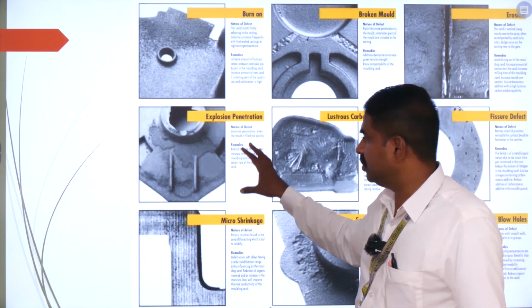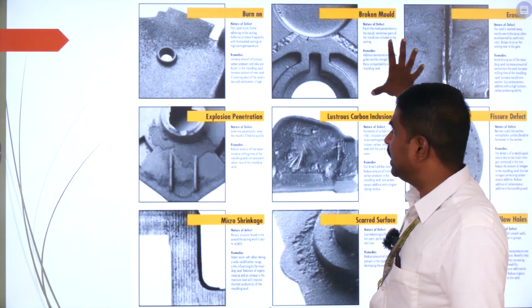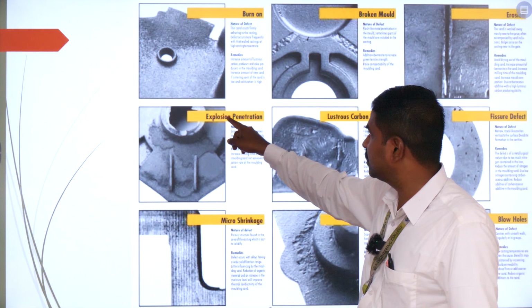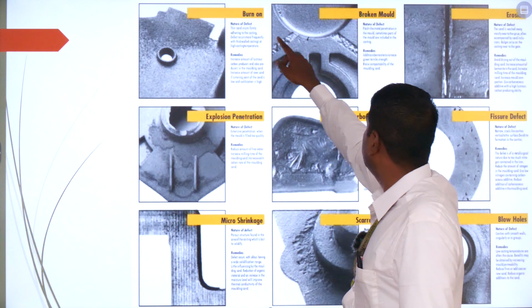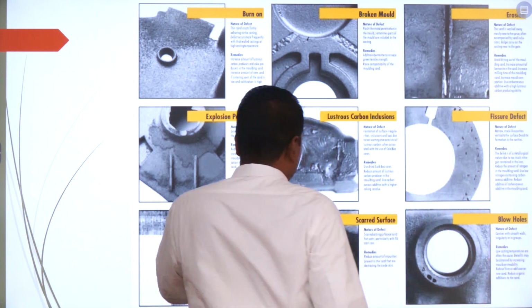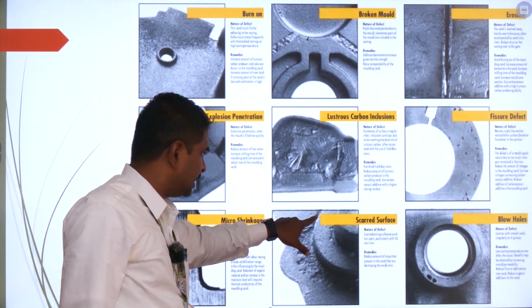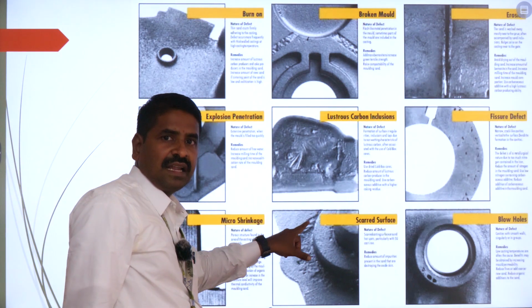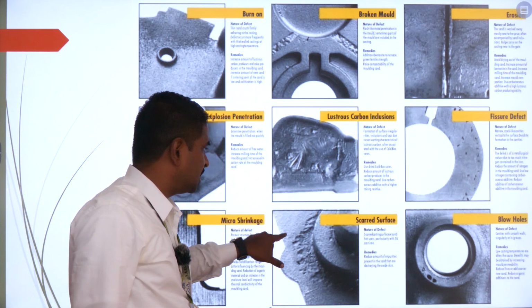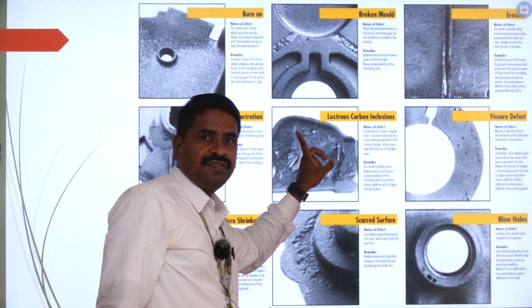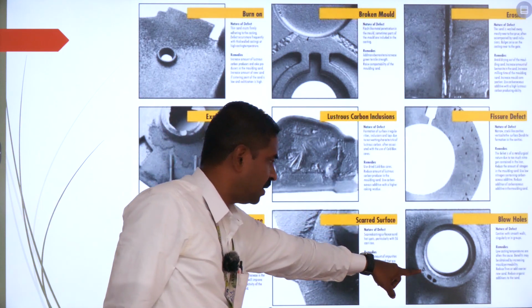So now I want to show you a realistic photograph view of each and every type of the defects. So you can see the micro shrinkage here, then you can see the explosion penetration, then bone on, then broken mold. Here you can see the lustrous carbon inclusions. Unevenly carbon has been distributed over there. Then you can see a scar over here, which is going to be called as your scarred surface. Then you can see the blowholes here, which I have shown as a diagram, now you can see in the form of a photograph.